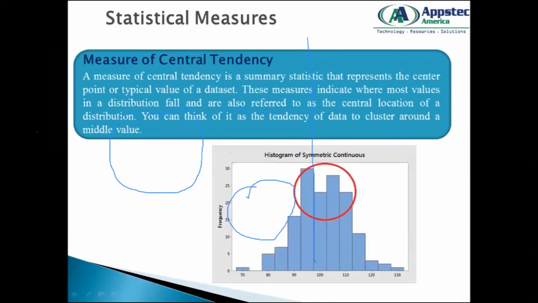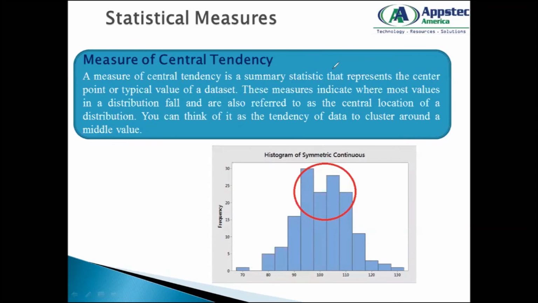So what is my measure of central tendency? That's what we're going to learn now. Measure of central tendency is the summary statistic that represents the center point or typical value of a data set. So what do we mean by central tendency? Whenever we measure things of the same kind, a fairly large amount of measurements will tend to cluster around the middle value.